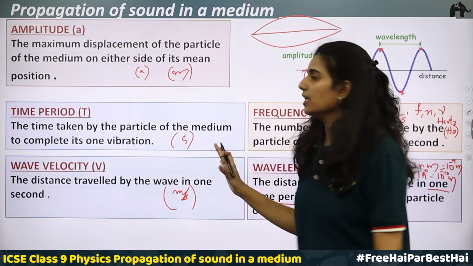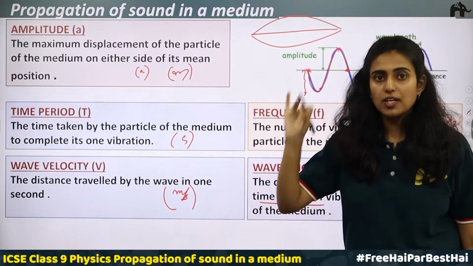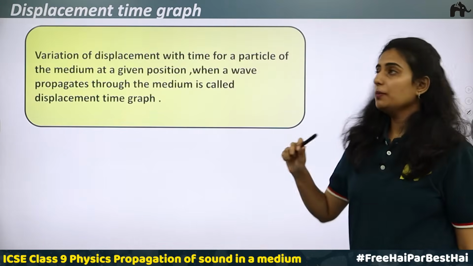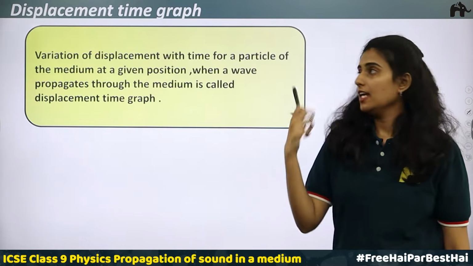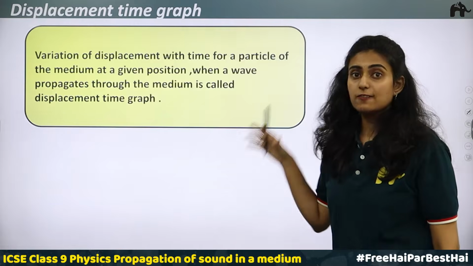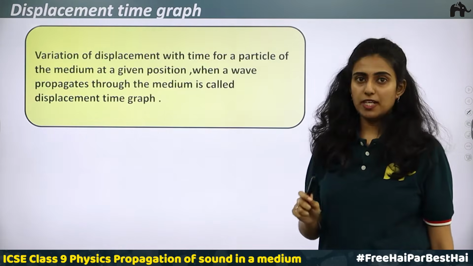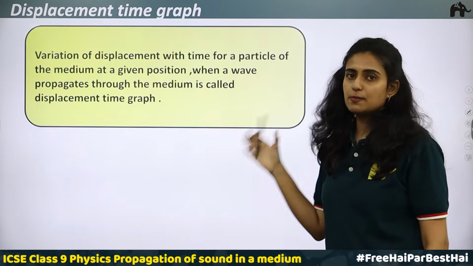Okay, so these are the very important terms that you have to remember when you discuss about a wave: amplitude, time period, frequency, wavelength, and the wave velocity. Now we will be discussing two important graphs. First is the displacement time graph. In a displacement time graph, it shows a variation of displacement with time for a particle of the medium at a given position when a wave propagates through the medium.